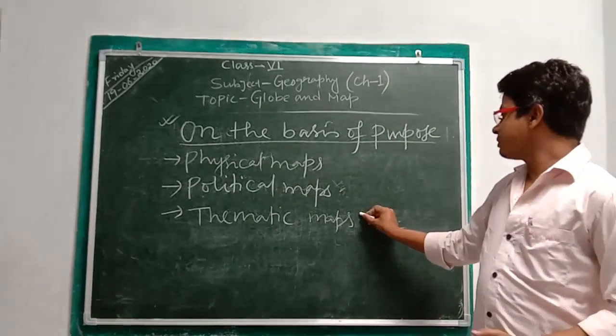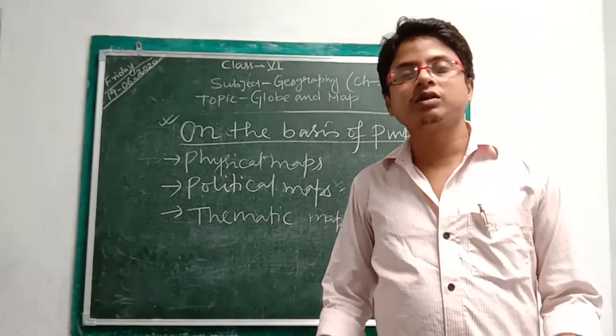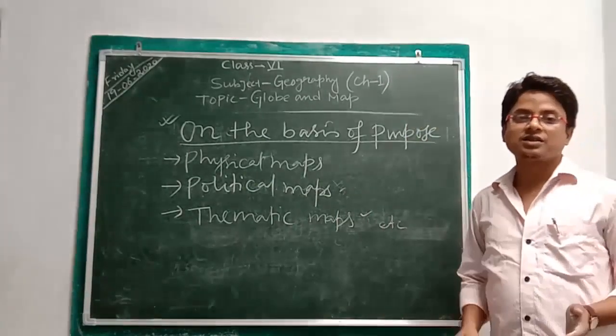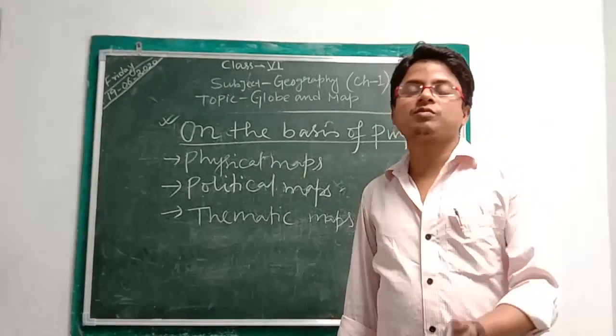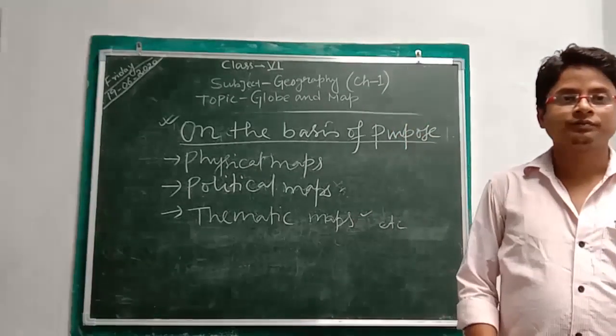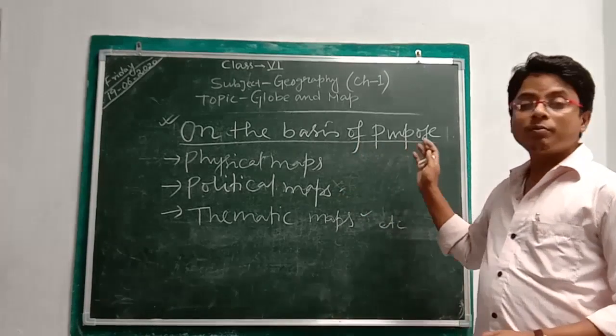And the third one is the thematic map. A thematic map describes any specific thing, such as vegetation, climate, factors, location of industries or anything. So these are the basic types of map based on purpose.